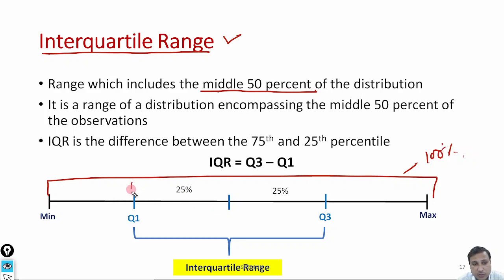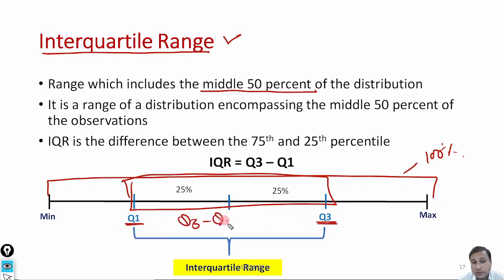But if I consider only the middle 50%, it means I am going to consider only Q3 and Q1. So Q3 minus Q1, the gap between these two, is known as the interquartile range. If we have outliers, some extremely high or extremely low values, then the interquartile range is used.